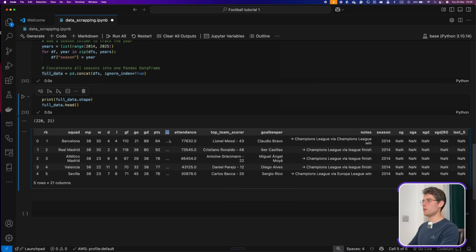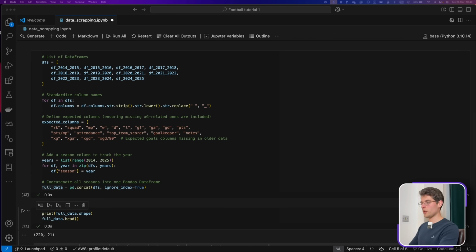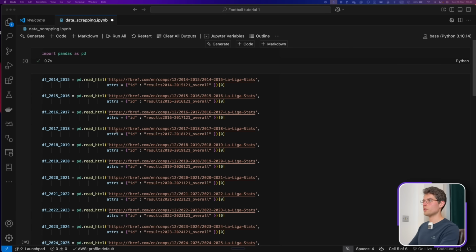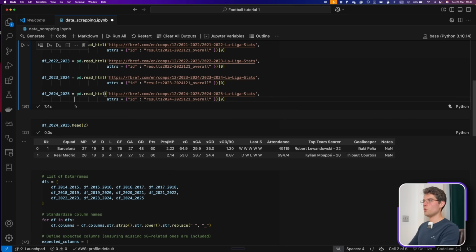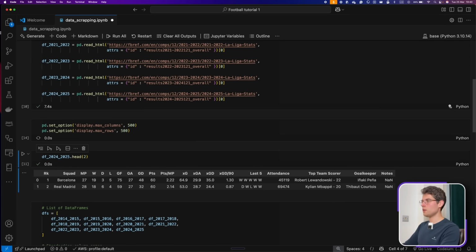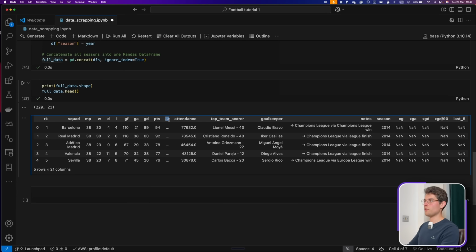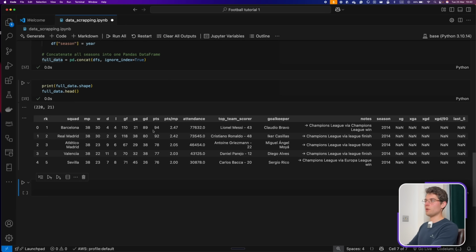We can see here that we have these three dots. If we want to see all the columns and everything, we can simply add this code in here, and this one will let us see more columns and more rows instead of limiting the visibility like we had before. So here, instead of having these three dots, we should have the ability to see all the columns, and it's very helpful, especially the columns, so that you can see all the features, all the attributes that you can use.